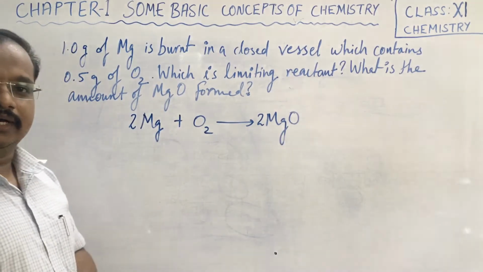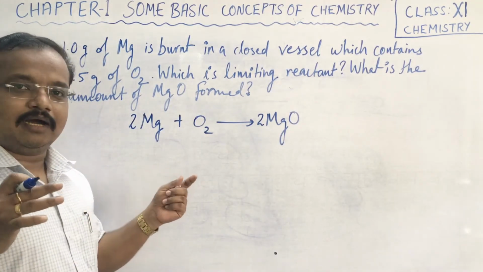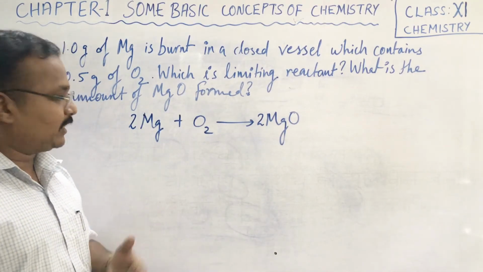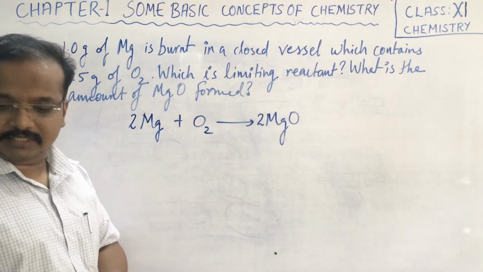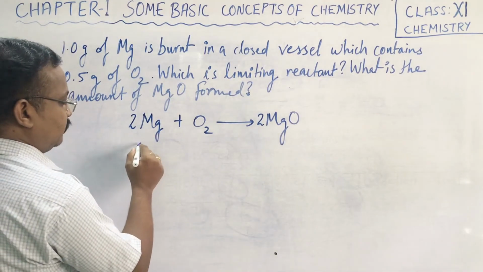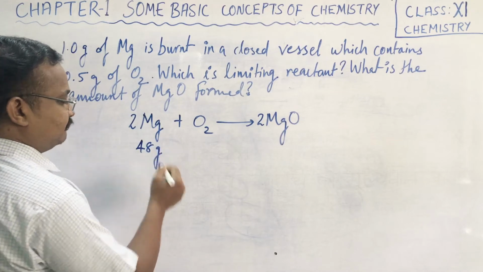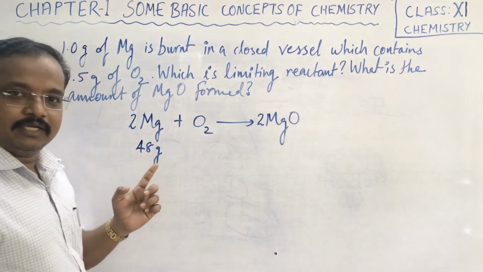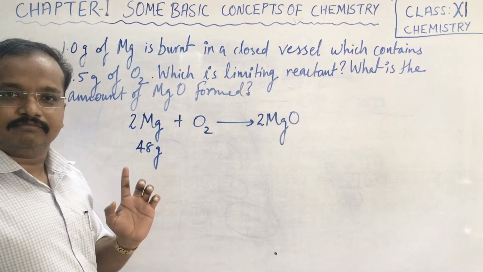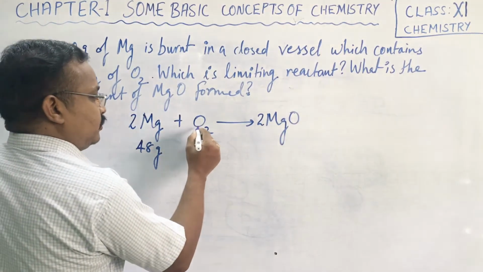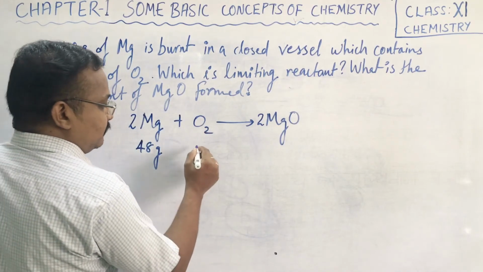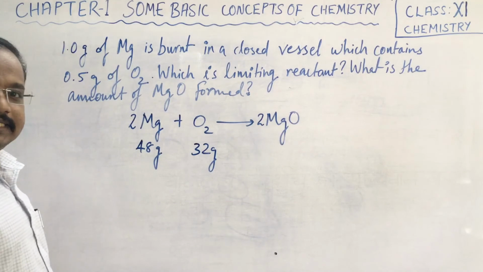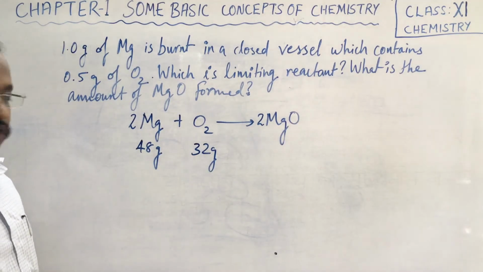Now let's look at how many gram moles are present, in terms of gram atoms. 2 Mg means 48 gram. Children, one atom of Mg is 24 gram, and O2 means 32 gram. You know that 16 gram is the atomic mass of oxygen.